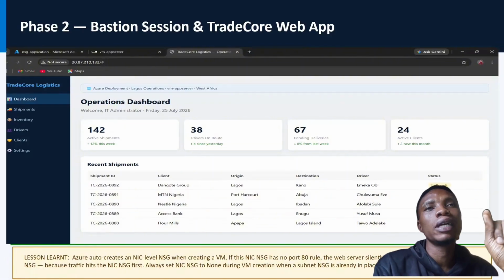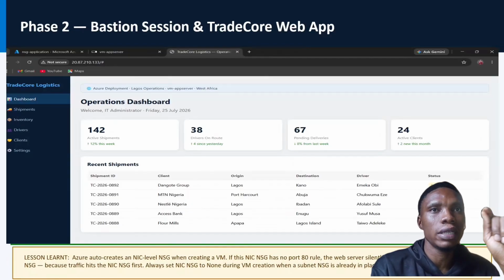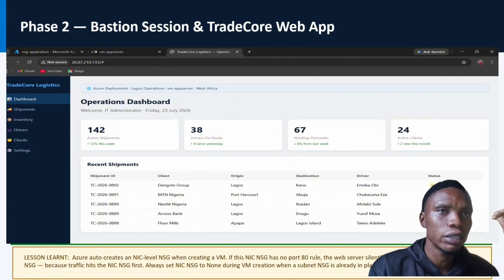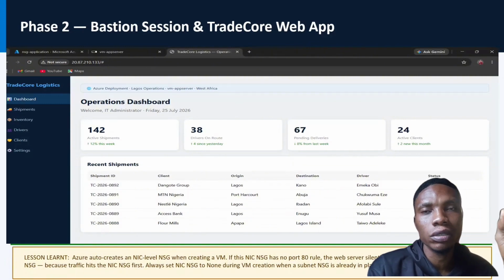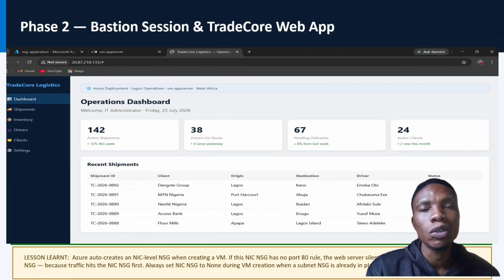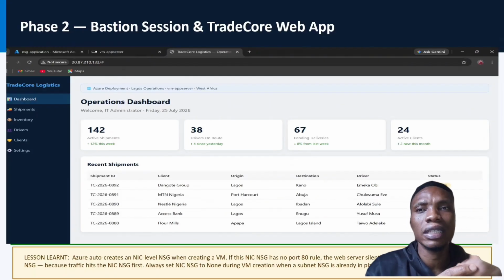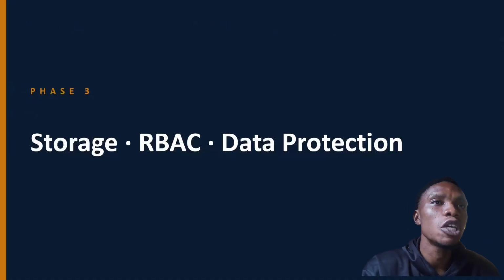Now, this is the application that the drivers use, right? We have the dashboard and the driver side. So the management uses the application, and the drivers also have their own front end that they use to communicate with the management. So now we're trying to build a system whereby we implement everything needed in such a way that even if there's downtime, the company should have an alert that the server is down without the drivers calling them, right? So let's proceed.